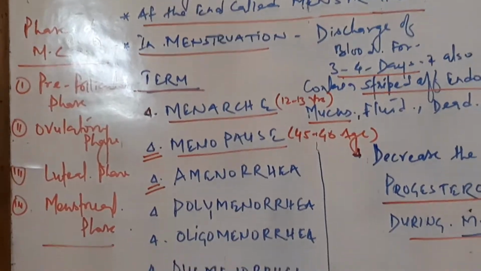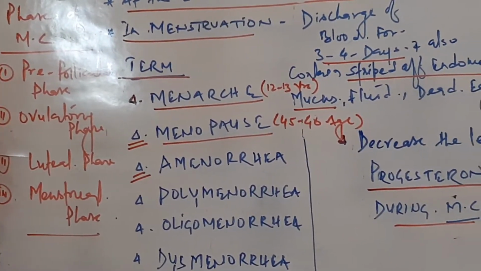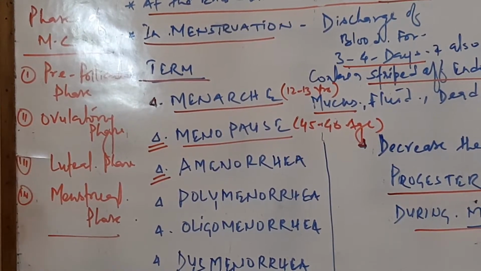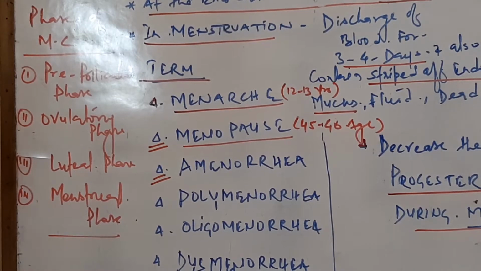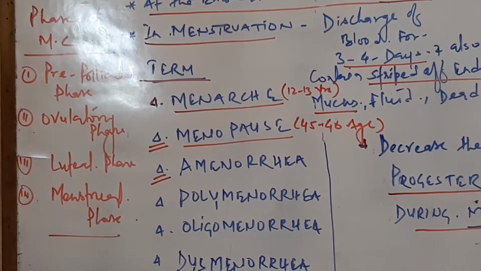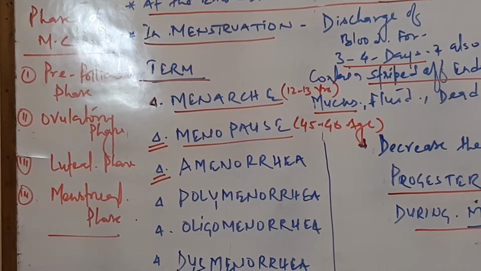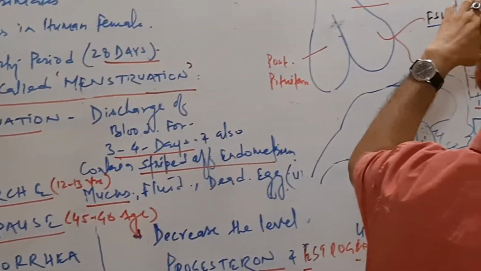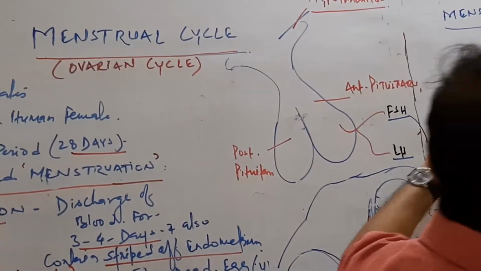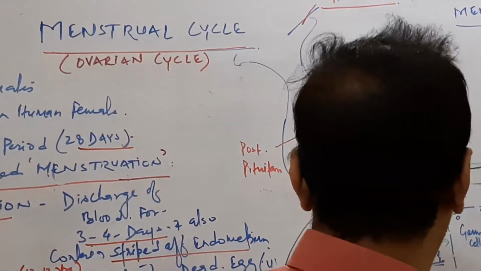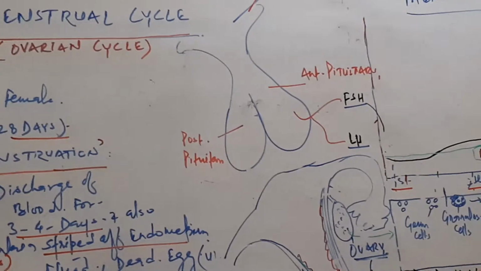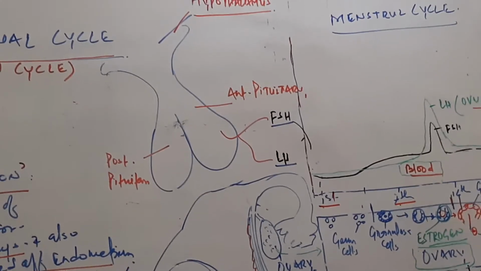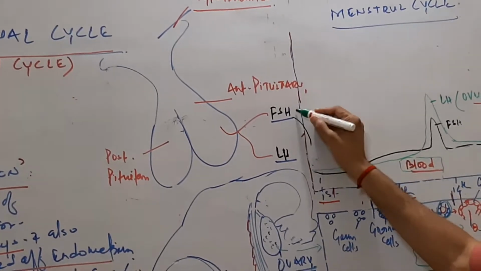Now we come to the phases of menstruation. The menstrual cycle is divided into 4 main phases: the pre-follicular phase, the ovulatory phase, the luteal phase and the menstrual phase. Now we have to see the diagram and the phases of the menstrual cycle. Here are the hormones involved in the menstrual phases. First, the hormones FSH and LH.